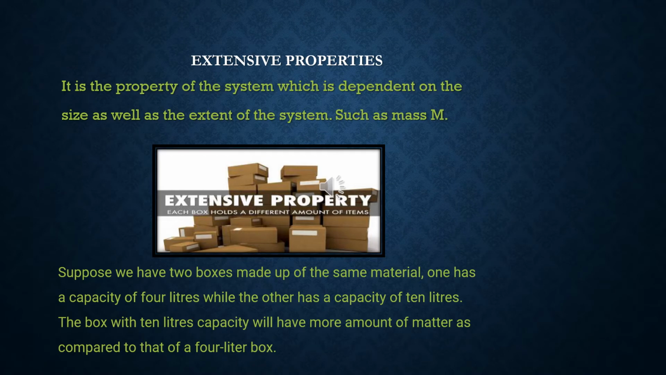Next is extensive properties. It is a property of the system which is dependent on the size as well as the extent of the system, such as mass m. Suppose we have two boxes made up of the same material. One has a capacity of 4 liters while the other has a capacity of 10 liters. The box with the 10 liter capacity will have more matter as compared to the 4 liter box.